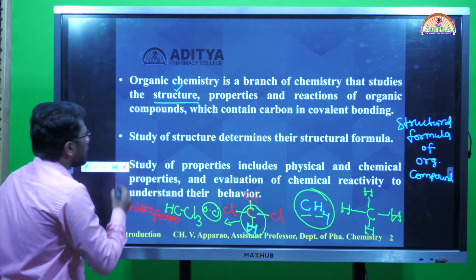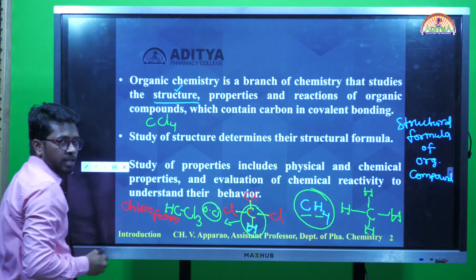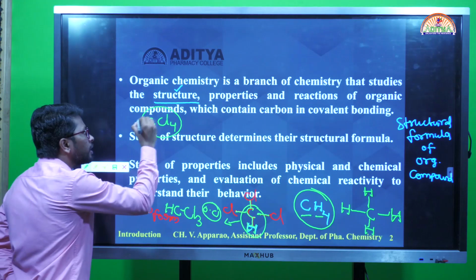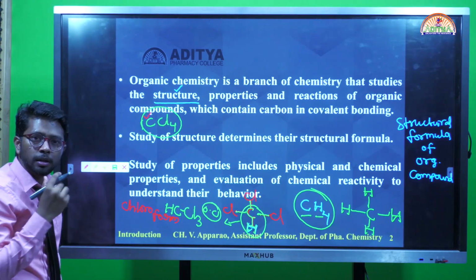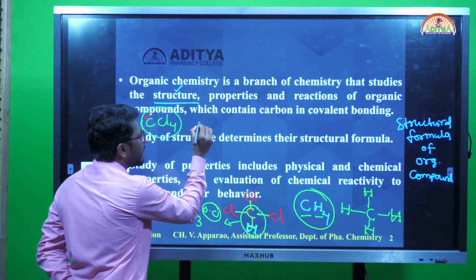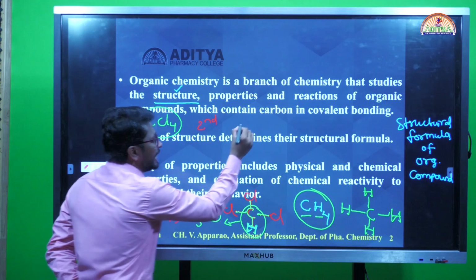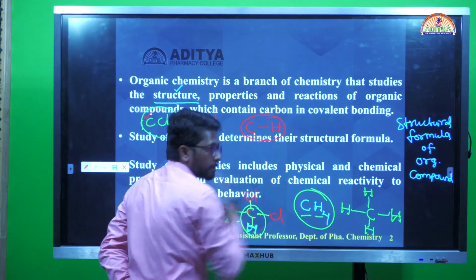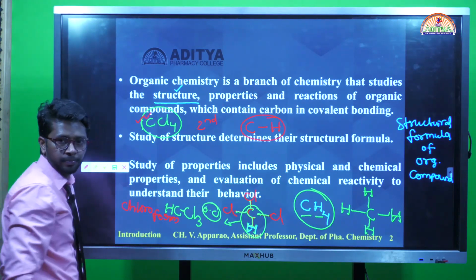For example, if I take CCl4, shall I call this an organic compound? Carbon is there, no? Shall I consider this compound an organic compound? No, because of the second phenomenon we learned, that at least one carbon-hydrogen covalent bond should be there in an organic compound, but it is not existing in this structure.